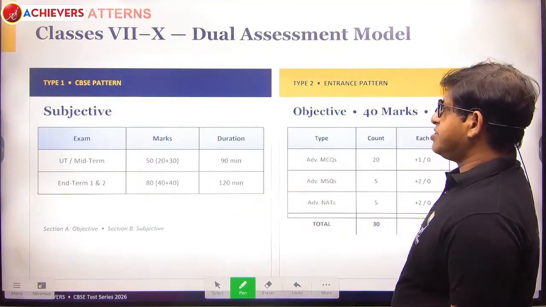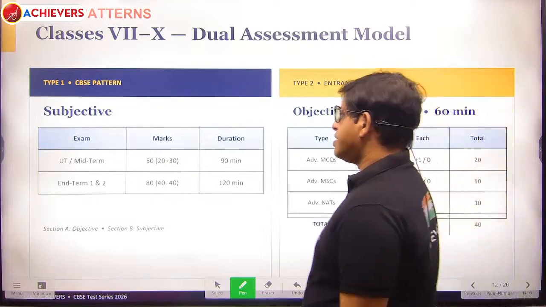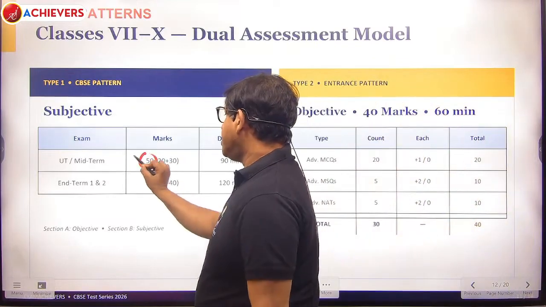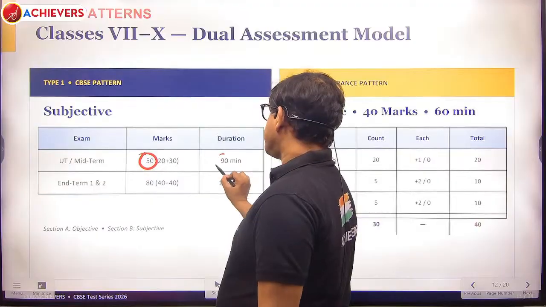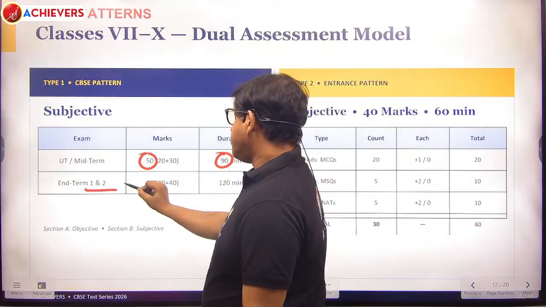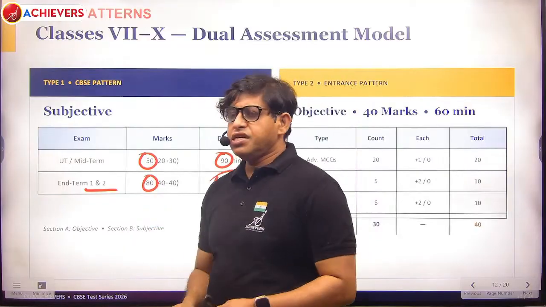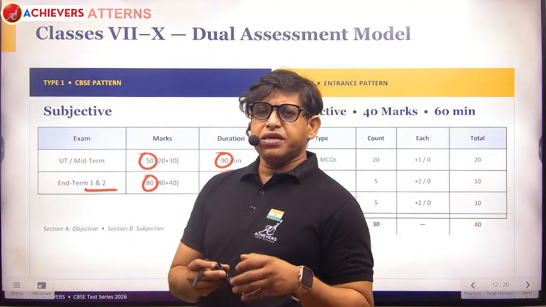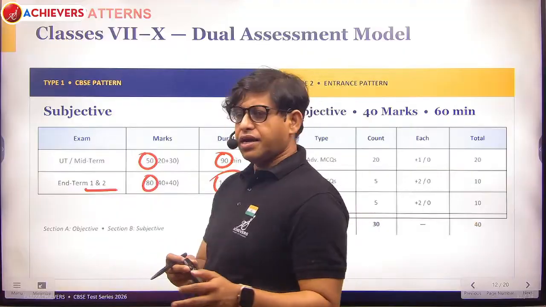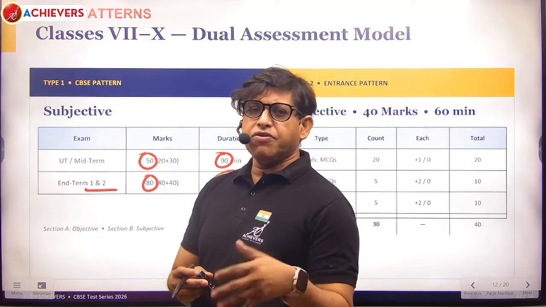Now this is the duration of the subjective paper, this is the marks, that is UT or MT. We are going to take a 50 marks paper, and the duration will be 90 minutes. For the end terms we are going to take an 80 marks paper, and the duration will be 120 minutes. Just UT and midterm will be of lesser marks, and the ET1, ET2 will be of the full syllabus nature.